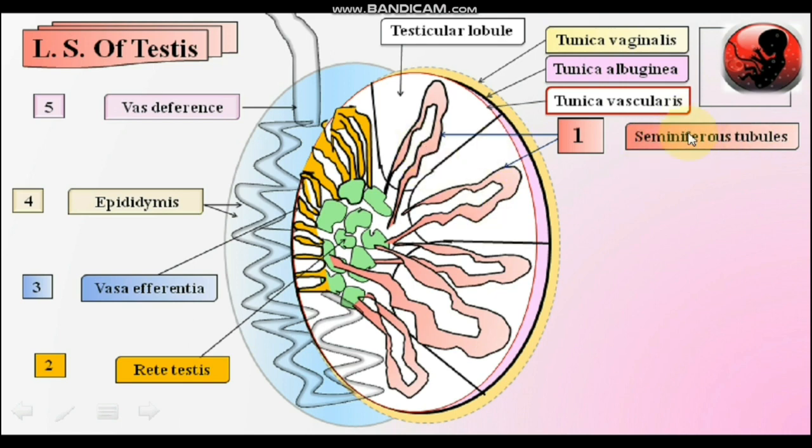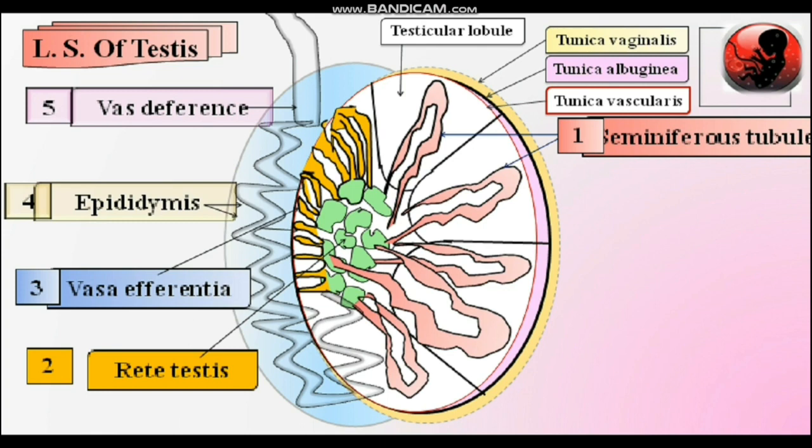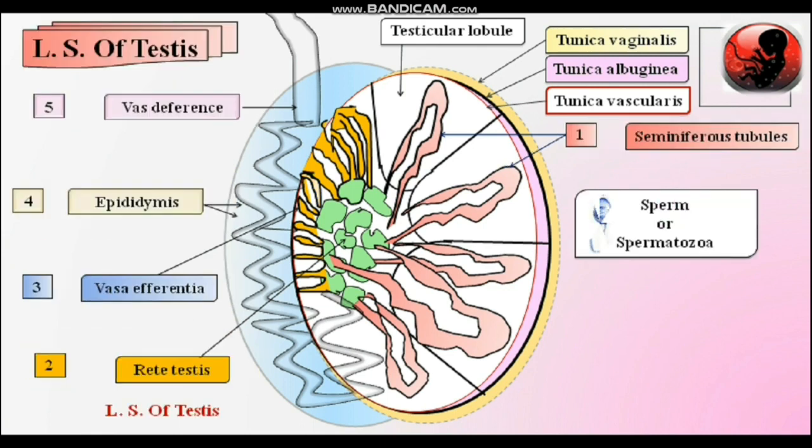And the sperms are formed in the seminiferous tubules. So the seminiferous tubules are known as the structural and functional units of the testes. Now, after formation, how do they travel from the seminiferous tubule to the vas deferens? This is shown in the next slide. Here the sperm, also known as spermatozoa.